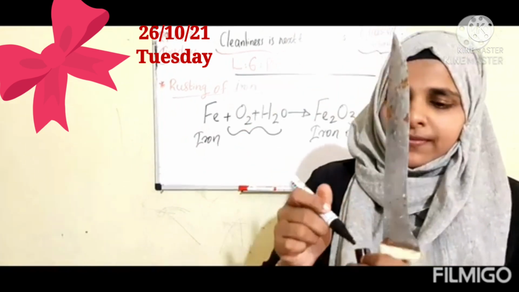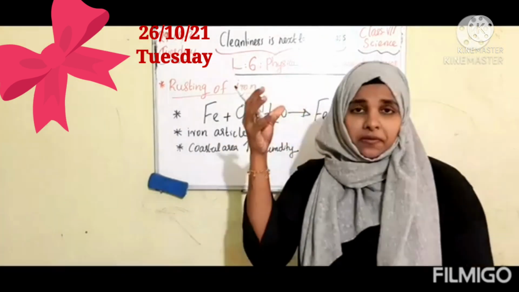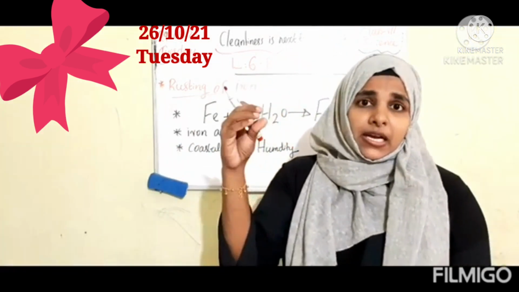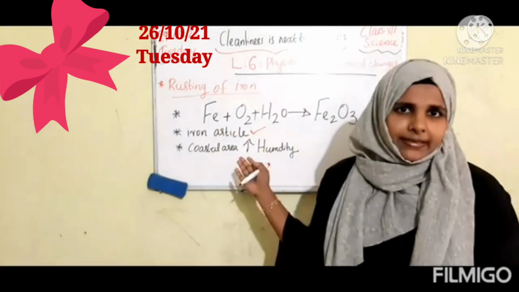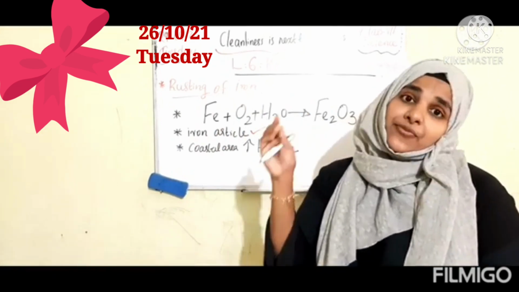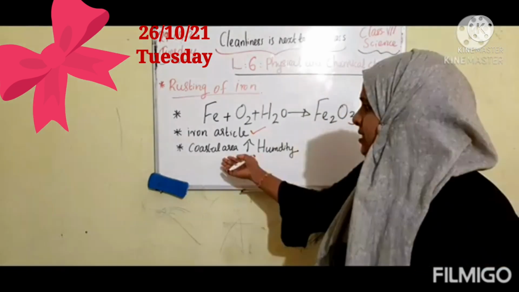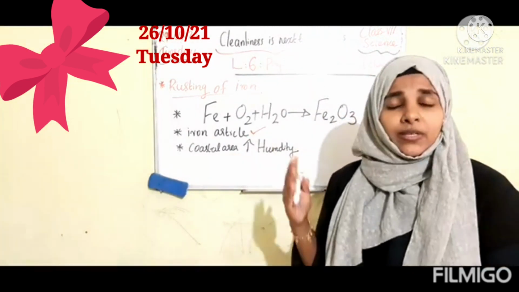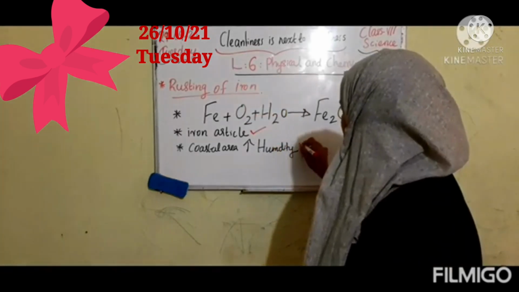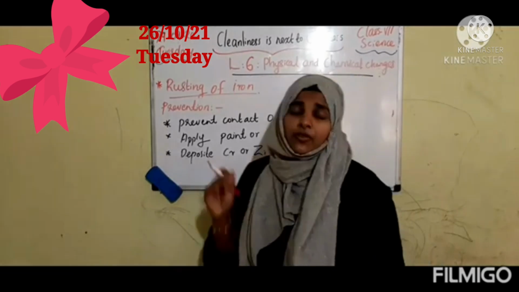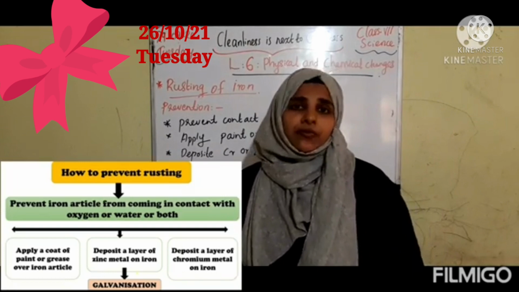Clear, all of you? This rust mainly affects iron articles like a shower, or the iron parts of a car or a ship. All are made up of iron, right children? So rusting can affect the iron particles, and it will cause loss. In coastal areas, humidity and moisture are increased, right? That's why in coastal areas rusting also increases. What will we do for prevention of this rusting, children? It causes very big losses, so we need to prevent that rusting.